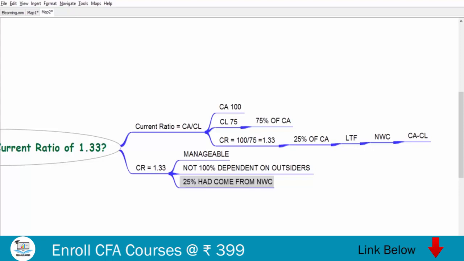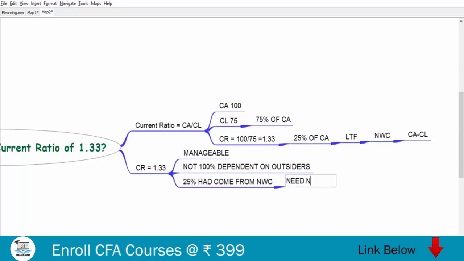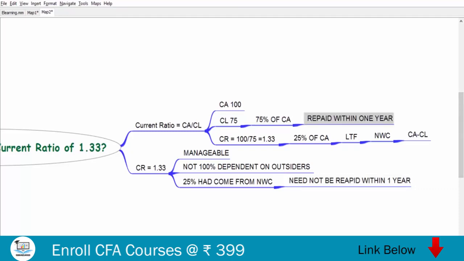But what is the benefit when money comes from net working capital? It means this money need not be repaid within 1 year, right? Whereas current liabilities, if you take all these current liabilities, they have to be repaid within 1 year.